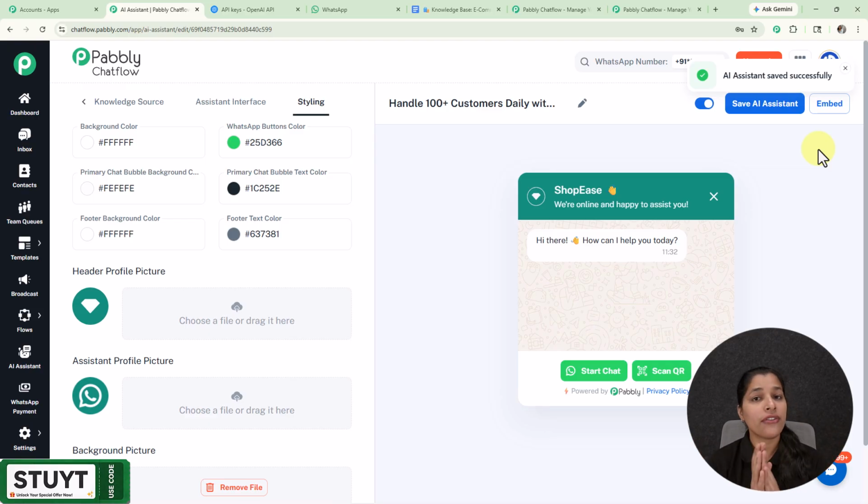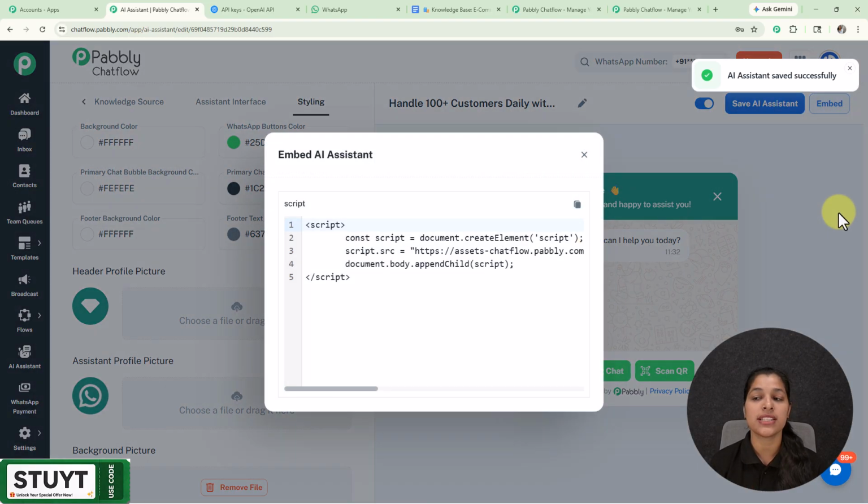Now if you have created your AI Assistant, you might want to embed this AI Assistant to your website, and for that you just have to click over this embed button, and here we are getting this script code which you can paste over your website, and this AI Assistant will be embedded to your website. So this is the simple process for embedding the AI Assistant. So now I have shown you how you can create your AI Assistant, how you can customize its styling, how you can save it, activate it, and embed it to your website.